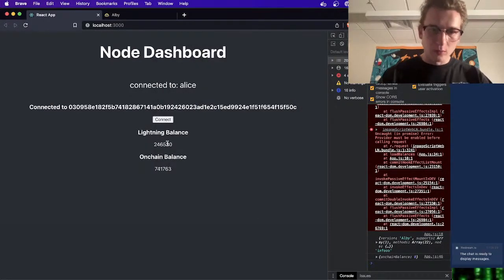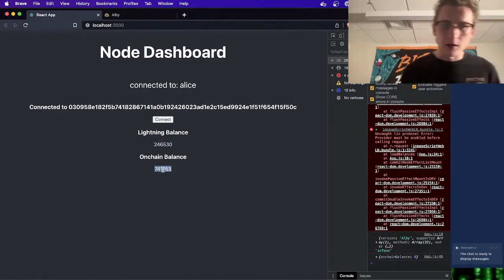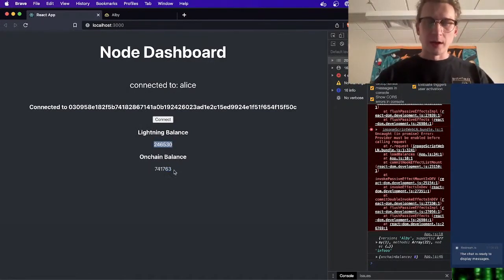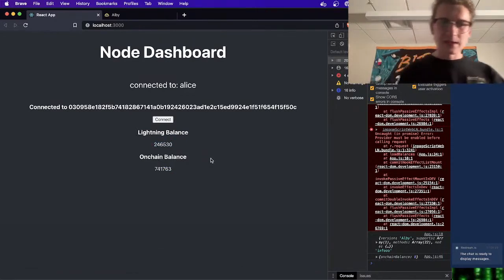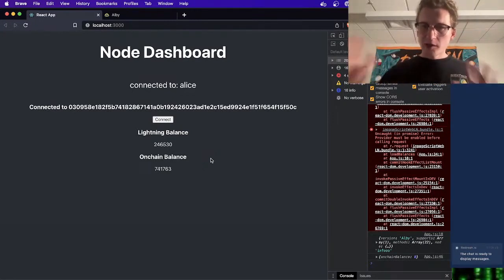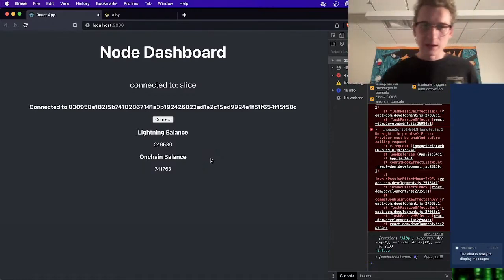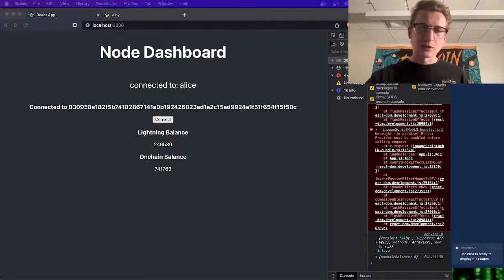Connect permissions. Boom. Okay, now we have a lightning balance, and we see our on-chain balance has been spent, it is what funded our lightning balance. So that's cool. We're getting balances now, and so normally my natural next step would be to create an invoice, pay an invoice. But we've done that a lot in the past, and I want to actually open a channel, really just open a channel probably.